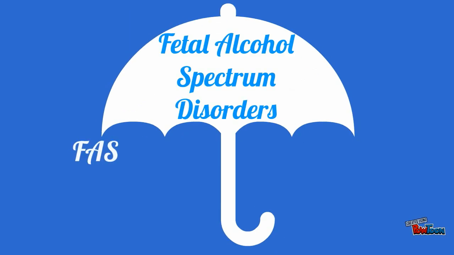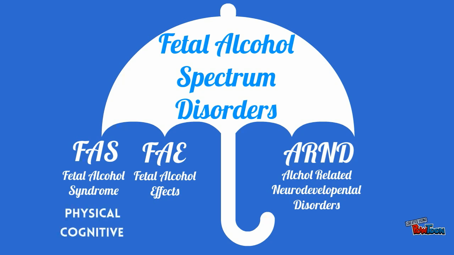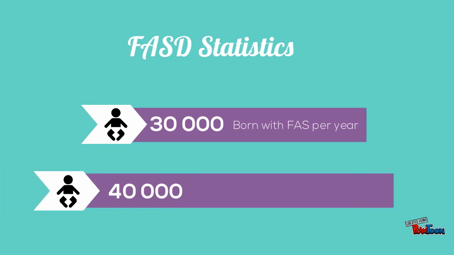Also related to this exceptionality are conditions of alcohol-related neurodevelopmental disorders, known as ARND, and fetal alcohol effects, known as FAE. Individuals with FAS will show both physical and cognitive signs and symptoms. However, those who have ARND and FAE only display the cognitive symptoms. It is estimated that there are 30,000 children born with FAS every year. An additional 40,000 are estimated to have FAE or ARND.